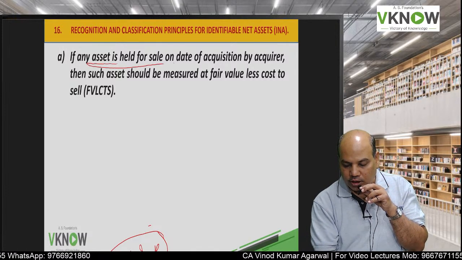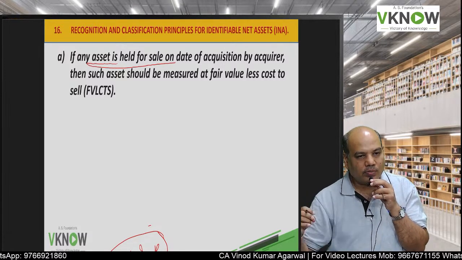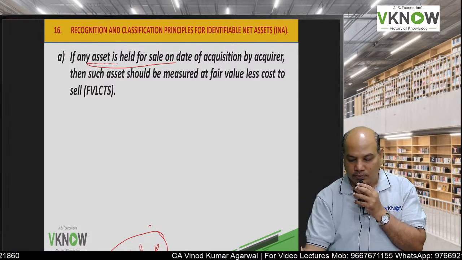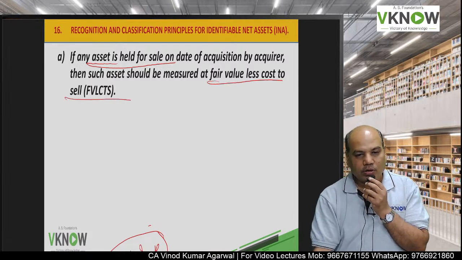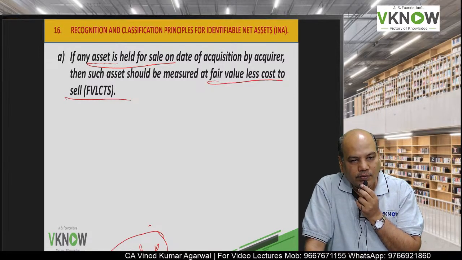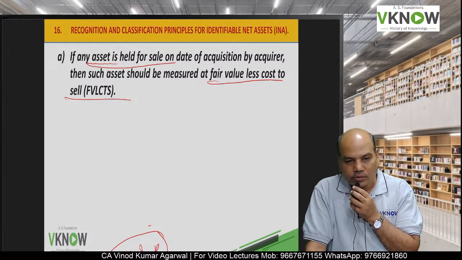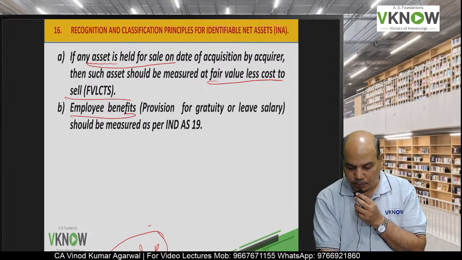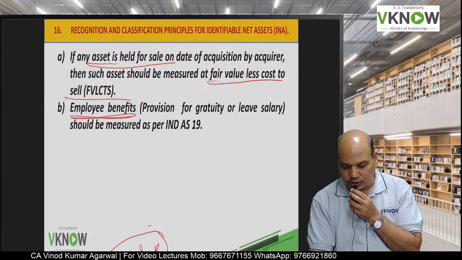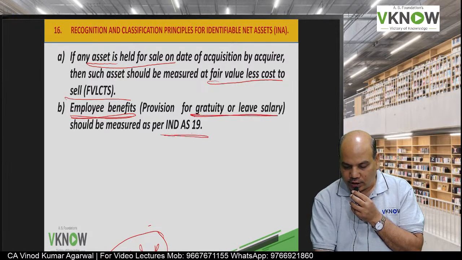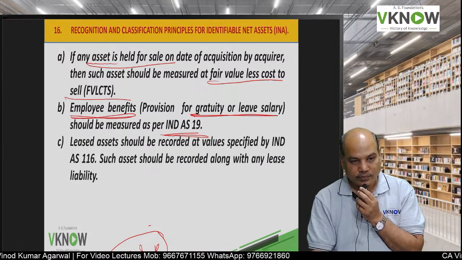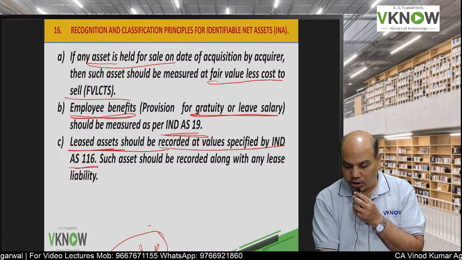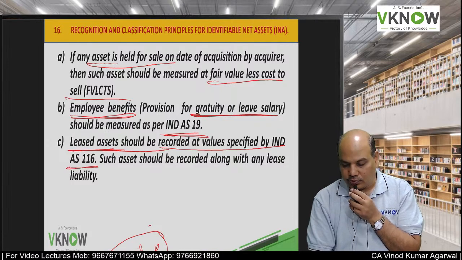If you have acquired any asset in a business combination but you want to sell it, this is called asset held for sale. In that case, we will not record it at fair value, but at fair value less cost to sell. If you have some employee benefit like gratuity provision, then that is recorded as per Ind AS 19. If you have any leased asset or lease liability, then they will be recorded as per the value given in Ind AS 116.